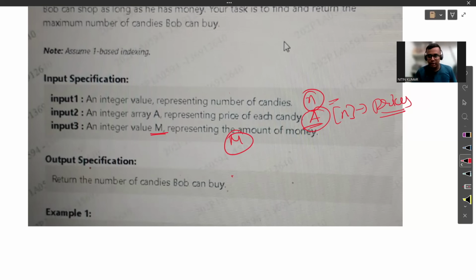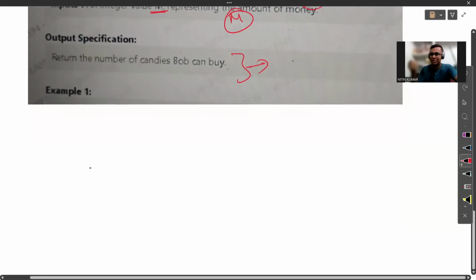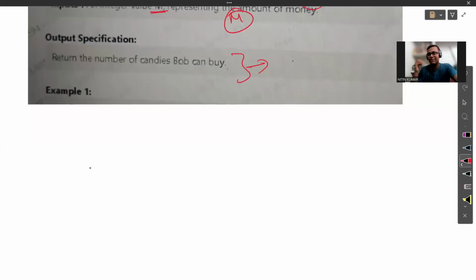Now what do I have to return? The maximum number of candies I could buy with the definite conditions. The condition is very simple: there is an offer that if the price is a multiple of 5, I could buy it for free. So I have to consider that here. Let's consider one example test case. Here the screenshot of that particular thing is not available to us, but we could frame it. Okay, so let's frame it.